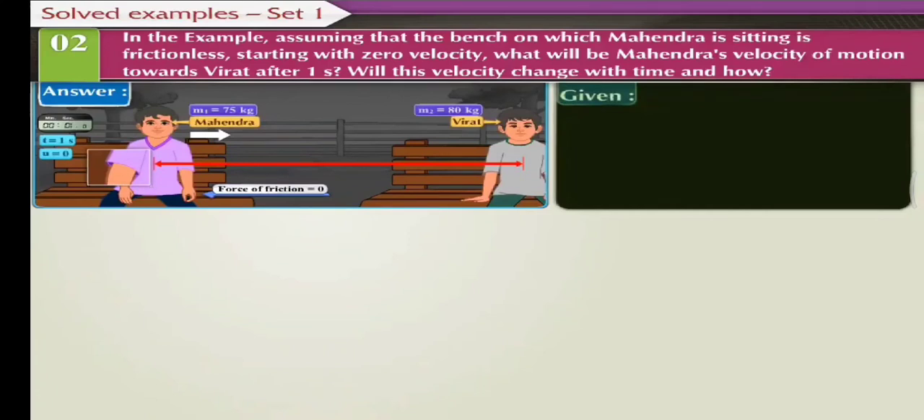In example 1, we calculated the gravitational force acting on Mahendra. It is equal to 4.002 into 10 raised to minus 7 Newton. Mass of Mahendra m1 is equal to 75 kilogram. As Mahendra is sitting on the bench, his initial velocity, that is u, is equal to 0. Time t is equal to 1 second.